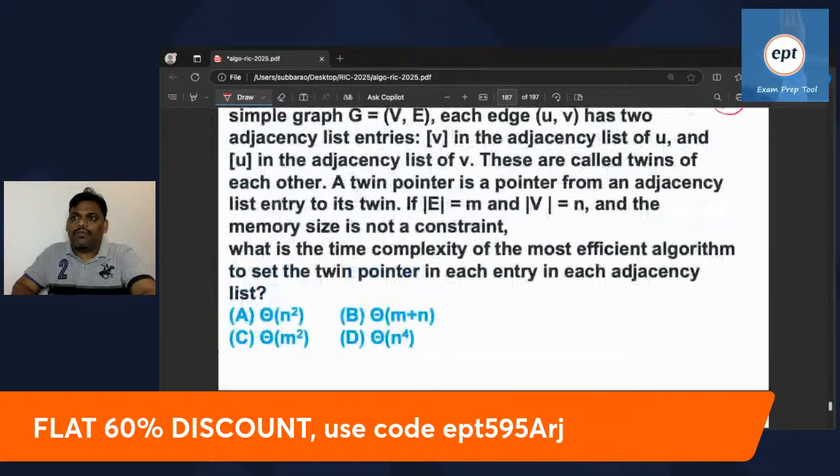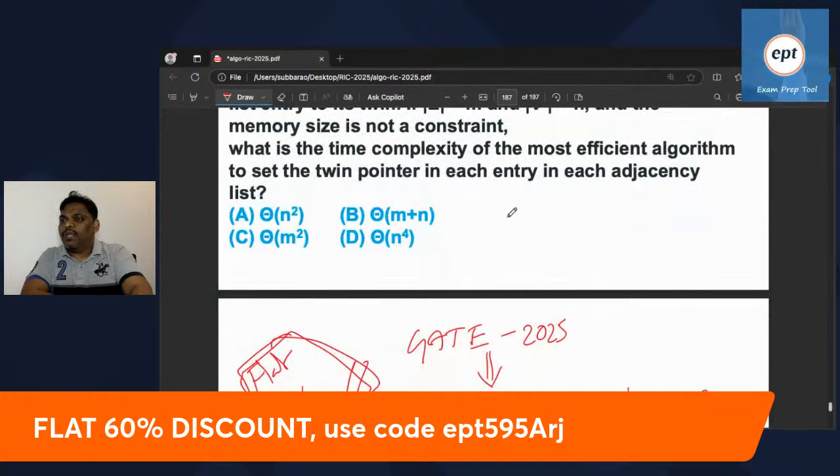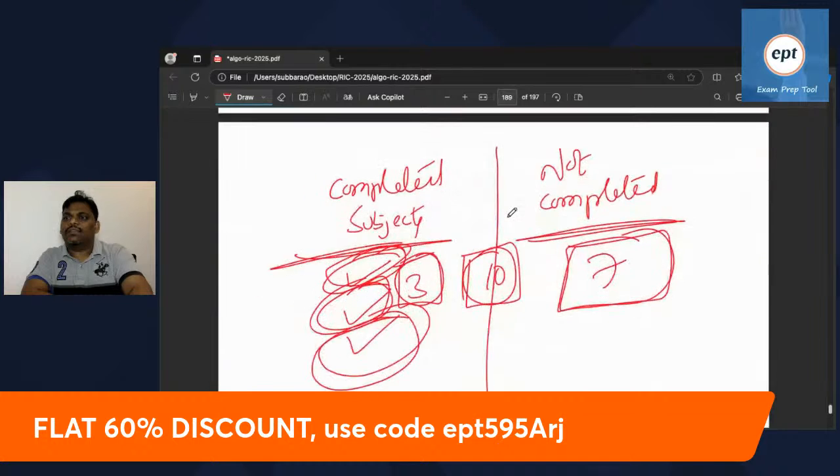Fine. So, this problem, can you try this? In an adjacency list representation of an undirected simple graph, each edge UV has two adjacency list entries: V in the adjacency list of U, and U in the adjacency list of V. These are called twins of each other. A twin pointer is a pointer from an adjacency list entry to its twin. If E is equal to M, V is equal to N, and the memory is not a constraint, what is the time complexity of the most efficient algorithm to set the twin pointer in each entry of the adjacency list? Can anyone guess what the answer may be?